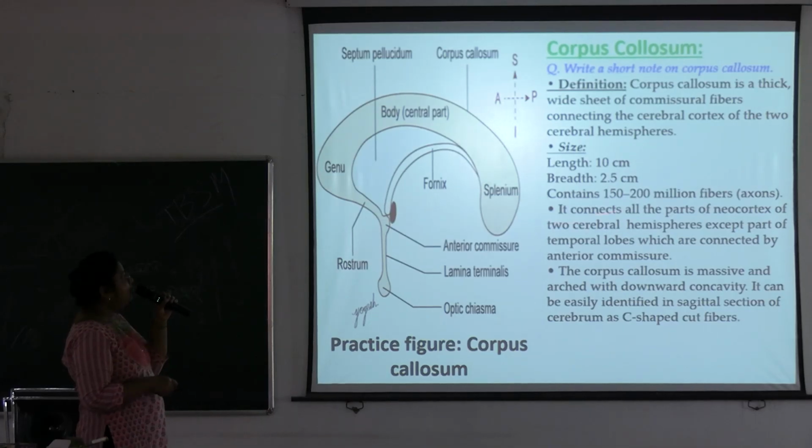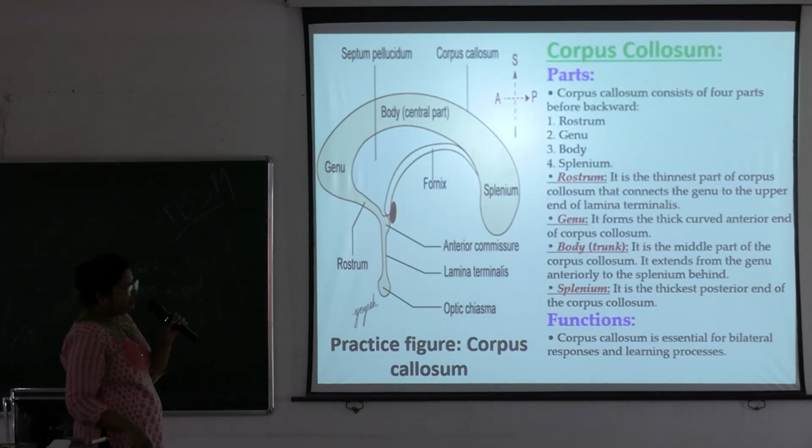It connects all the parts of the neocortex of the two cerebral hemispheres except part of the temporal lobes, which are connected by the anterior commissure. Okay. So these are the connecting parts. The corpus callosum is massive and arched with downward concavity, and it can be easily identified in a sagittal section of the cerebrum as C-shaped cut fibers.